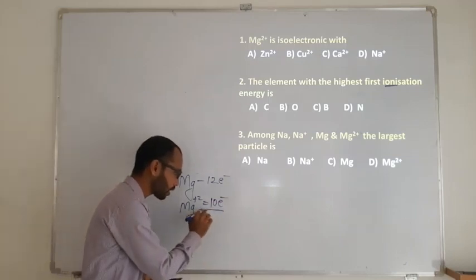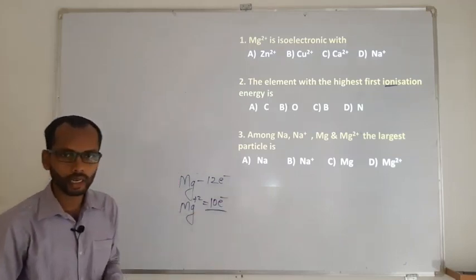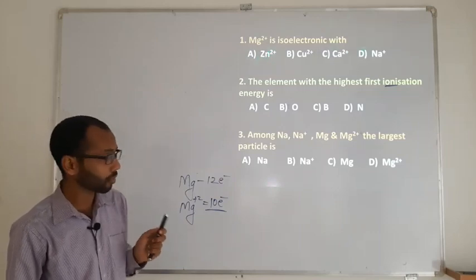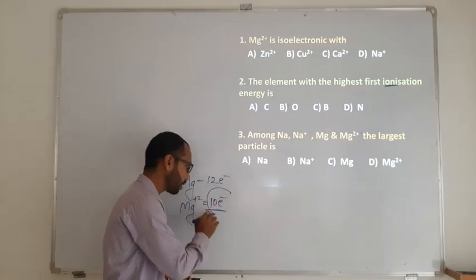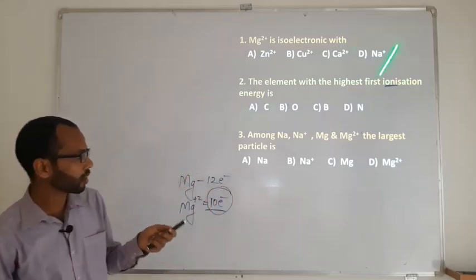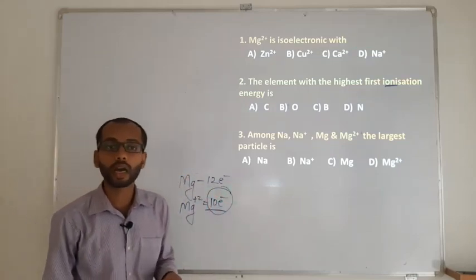Now Mg plus 2 has how many electrons? It has 10 electrons. Then I need to see that option where there will be 10 electrons. And if that option has 10 electrons, then it is isoelectronic there.